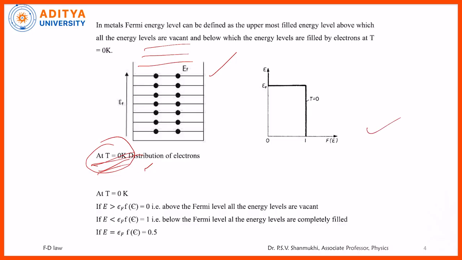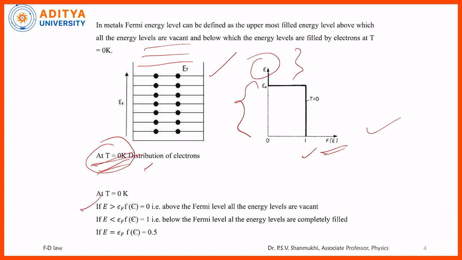So coming to the graphical representation, f of E values are taken on the x-axis and energy is taken on the y-axis. F of E is actually the probability, it takes values from 0 to 1. Now up to EF, what is f of E? F of E is equal to 1. Above EF, what is f of E? F of E is equal to 0.